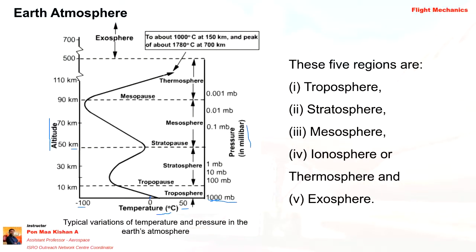As altitude increases, what happens to the temperature? In the troposphere layer, I am explaining as per this diagram.